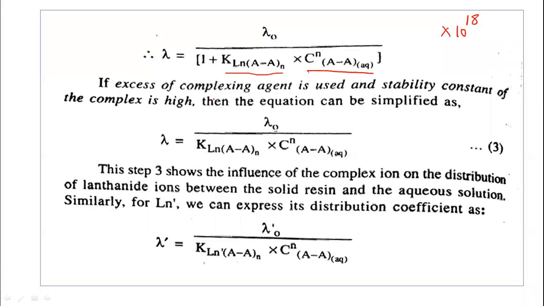So let us remove this 1 from this equation. So we can write lambda is equal to lambda 0 upon this. This is equation 3 now.